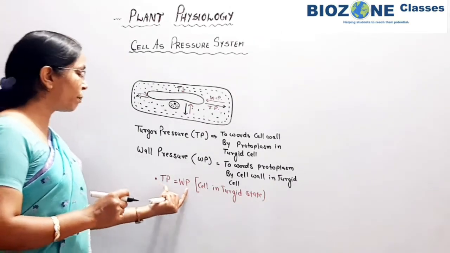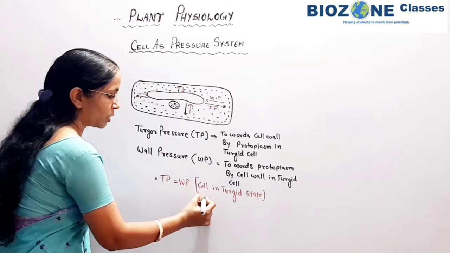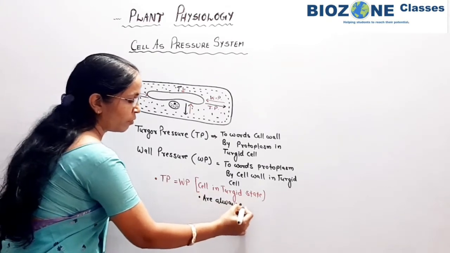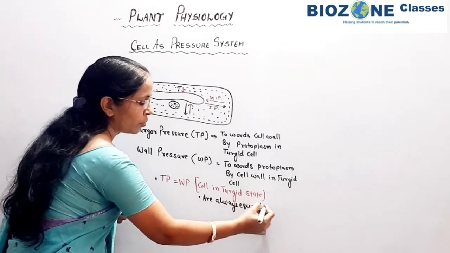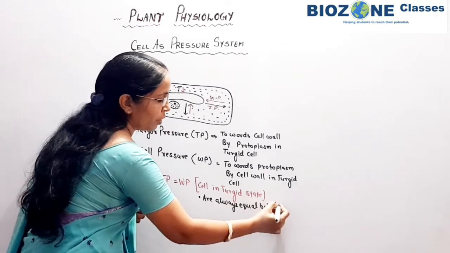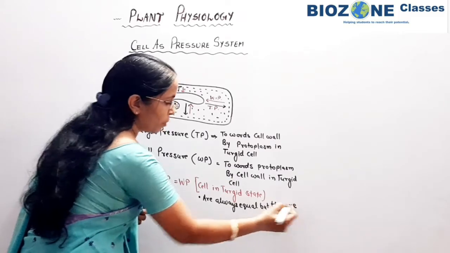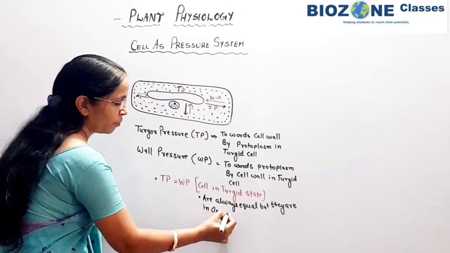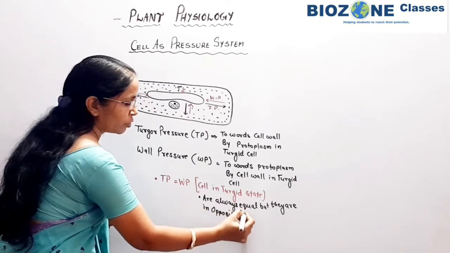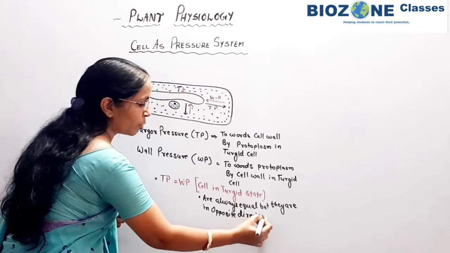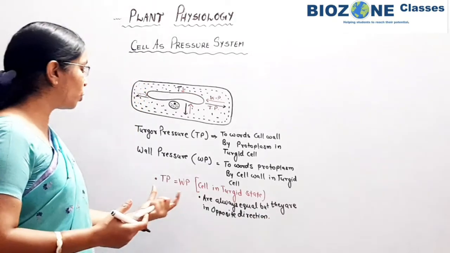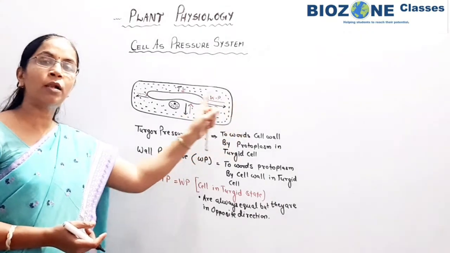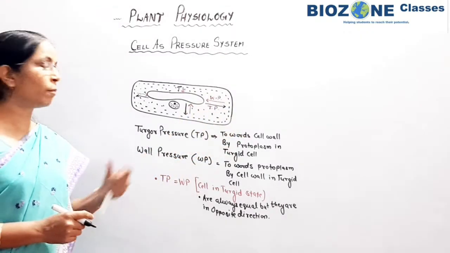Remember, both pressures are always equal, but they are in opposite directions. This is the more important thing to remember: both pressures are equal to each other, but opposite in direction. Turgor pressure is towards the cell wall and wall pressure is always towards the protoplasm.